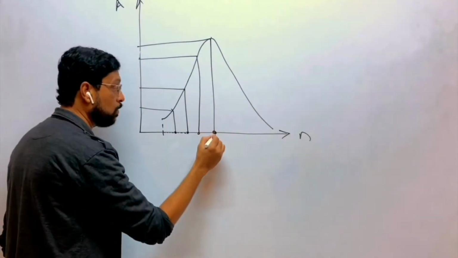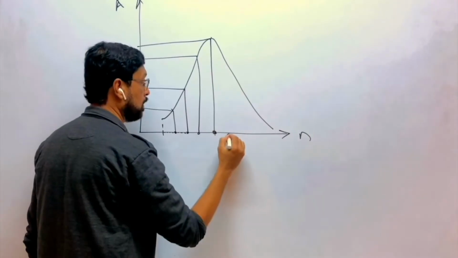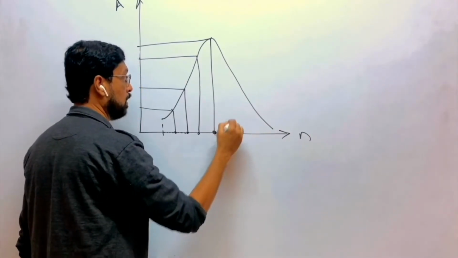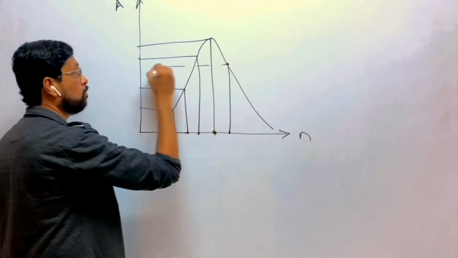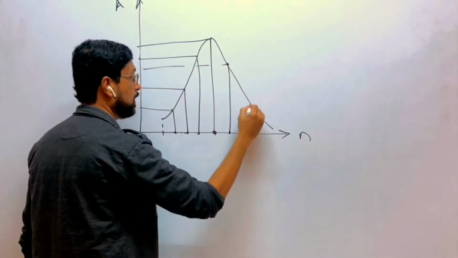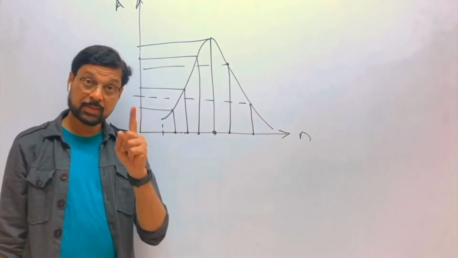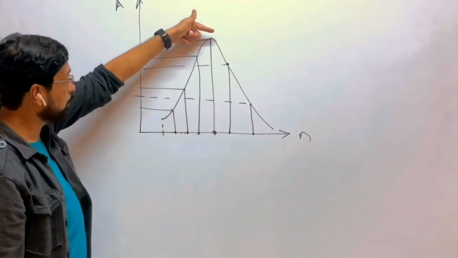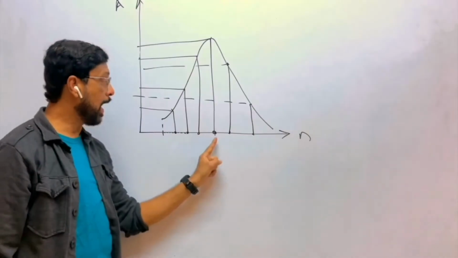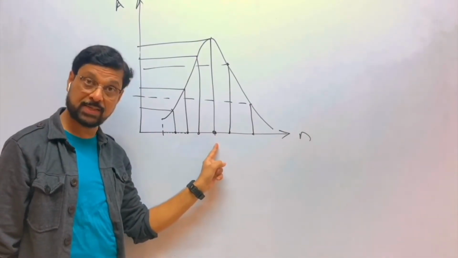And if the frequency increases further beyond that, suppose it comes here, the amplitude decreases; the frequency increases more, the amplitude decreases more, and so on. This means that the amplitude is maximum at a particular frequency.